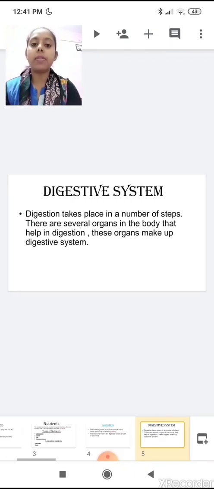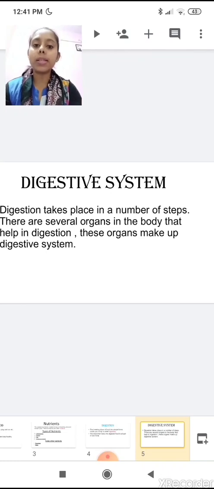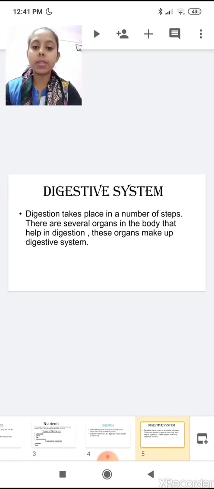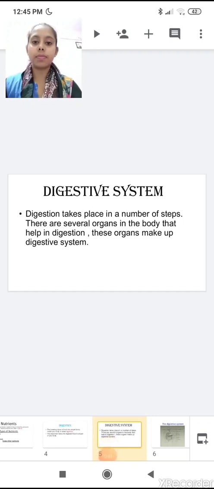Next we have seen what the digestive system is. Digestion takes place in a number of steps. There are several organs in the body that help in digestion, and these organs make a digestive system.